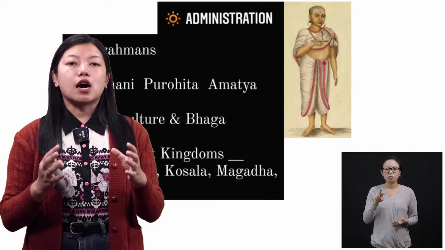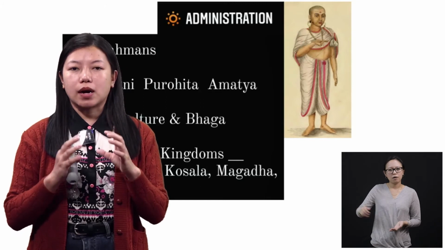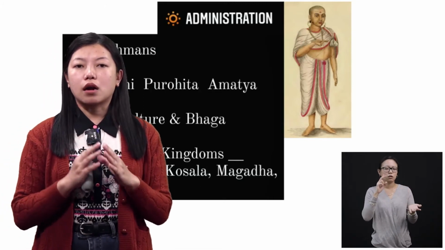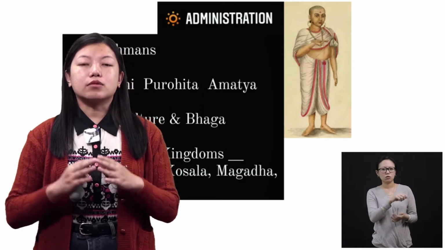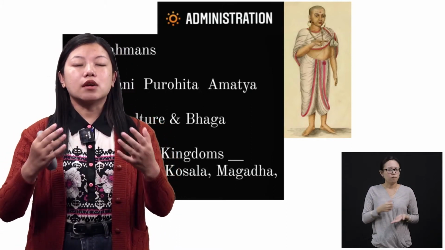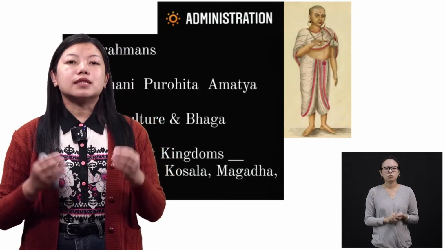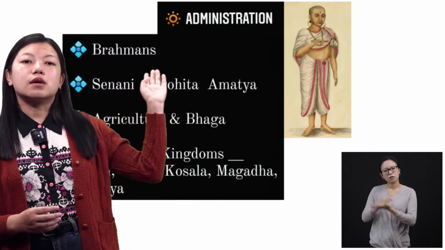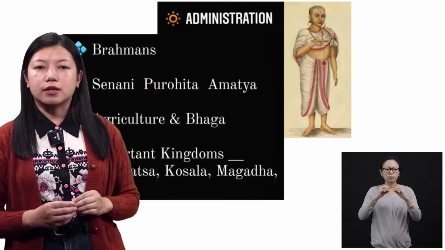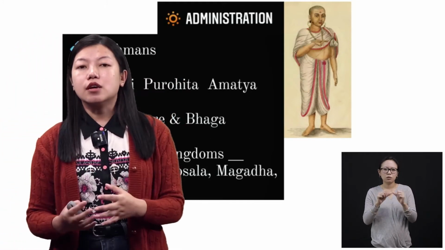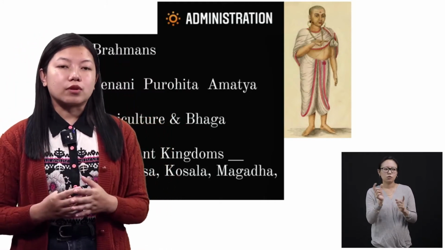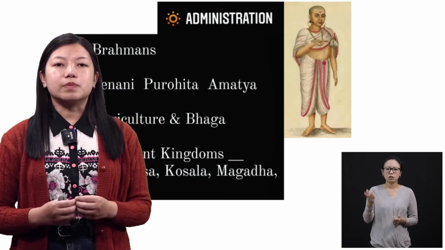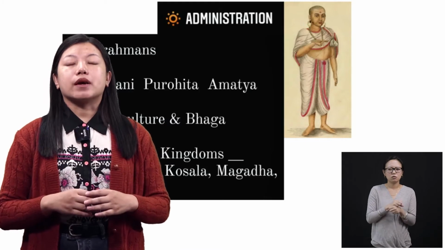The king takes this bhaga and uses it as a salary for the armies and soldiers. The king is looking after so many soldiers, so he needs to give salary to these people, and also to the Brahmins and the Purohitas. It was not easy for the king to always give money or food to these people from his own area.